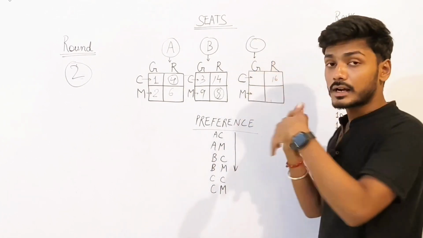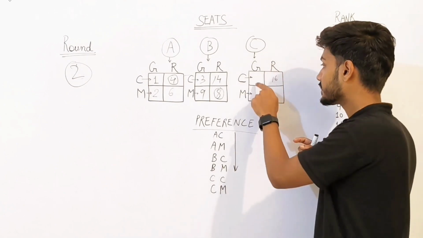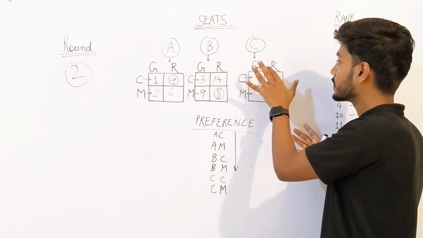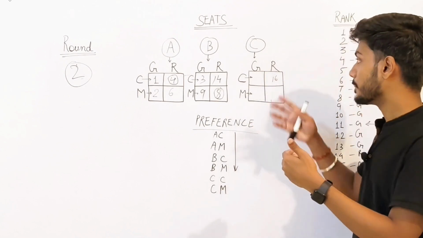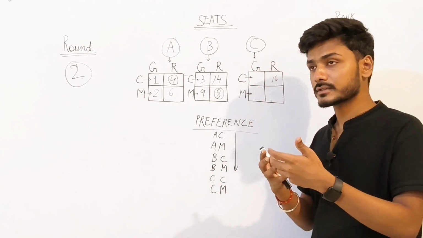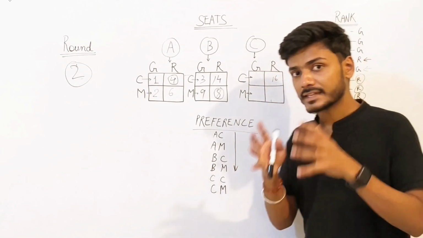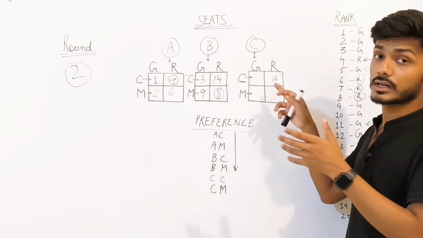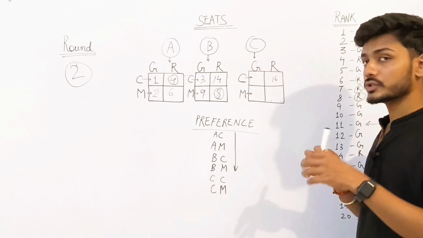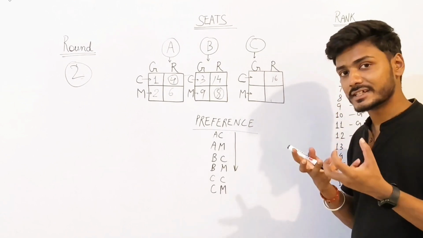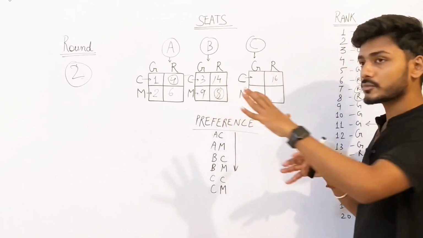In this process also, he will again be checked for whether a general category seat is available for this reserve category student at first or not. If he is not able to get that seat by rank, only then is he allotted the reserve seat. But for simplicity, I am doing it this way. You can hold that concept every time, but for simplicity, I am showing how it works.